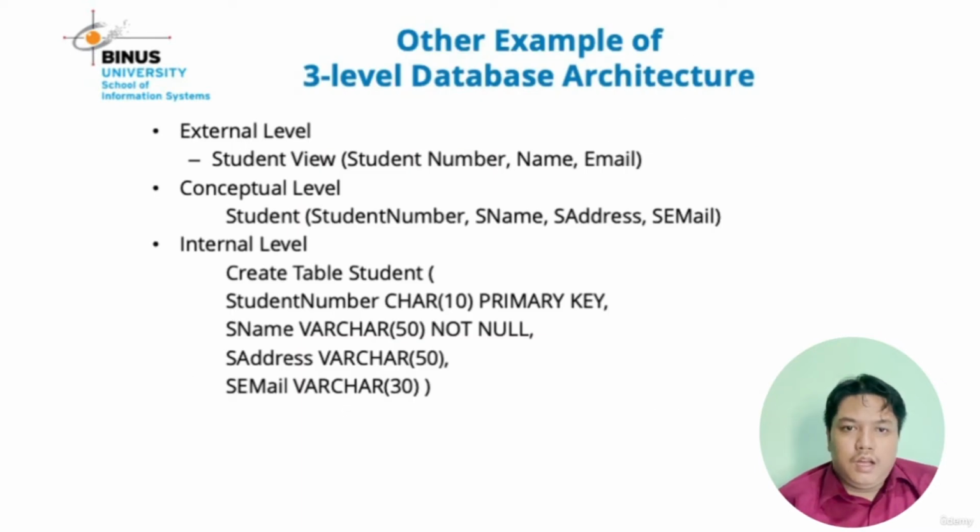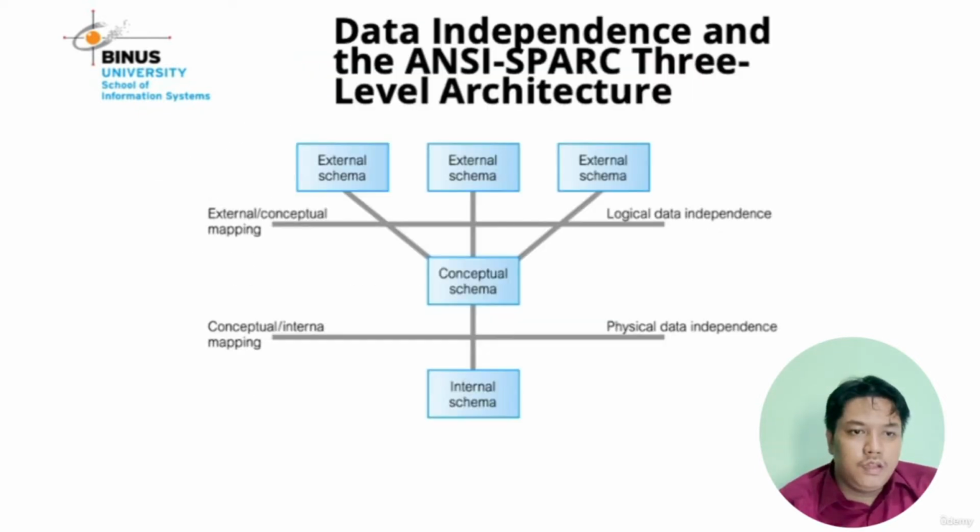Okay. Another example of three-level database architecture: in the external level there is the student view, with student number, name, and email. In the conceptual level, there are student number, student name, student address, email, phone, and so on. And then in the internal level you can see the DDL, or data definition language, query to create a student table. Okay, this is the next slide.